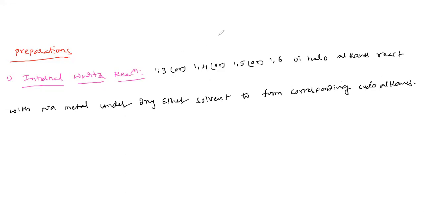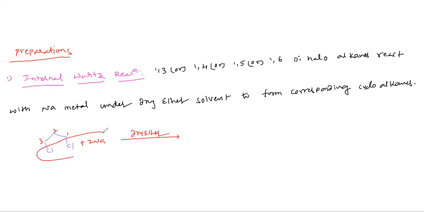For example, here see this one, Cl with 2 moles of sodium, right? What is this? 1,3 dihalo. Yes or no? 2 moles of sodium, then under dry ether.